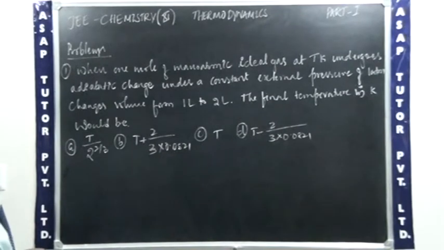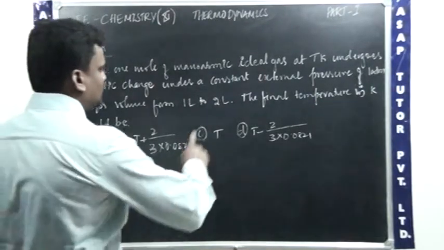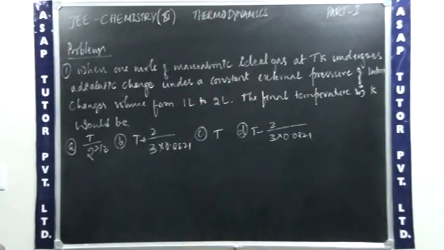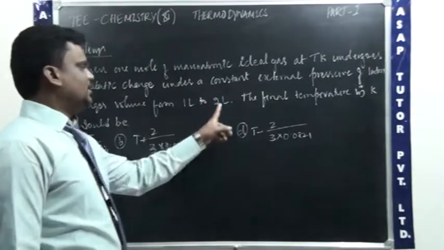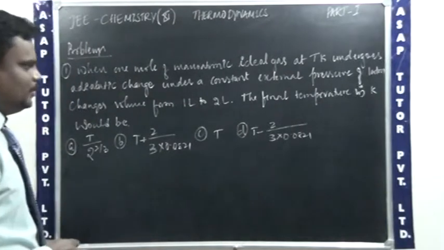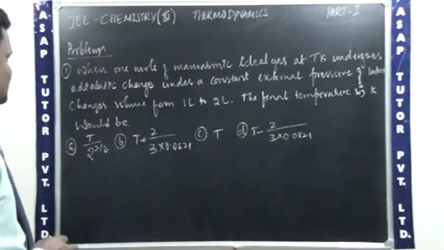Now we'll pass on to the problems. First problem: when 1 mole of monoatomic ideal gas at T Kelvin undergoes adiabatic change under a constant external pressure of 1 atmosphere, it changes volume from 1 liter to 2 liter, you can take this as V1 and this as V2. The final temperature in Kelvin would be, so they give you 4 answers. You need to say which is the right answer.